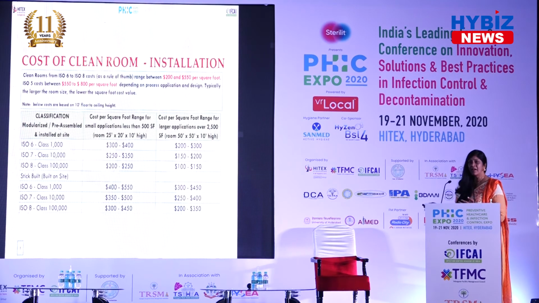Now this is a standard of a clean room. When you see ISO 6, it is around $300 to $400 for a smaller room. When it goes above, suppose it's a larger square feet room, then the cost comes down. This is economy of scale. Usually when you are manufacturing, you go a little larger, so that you reduce the filter area cost and other costs. So in the inception stage itself, you decide the process, how much you want to do, whether in future you want to go for expansion. Then you better design a bigger change room, bigger clean rooms. So this is for ISO 6, 7 and 8.